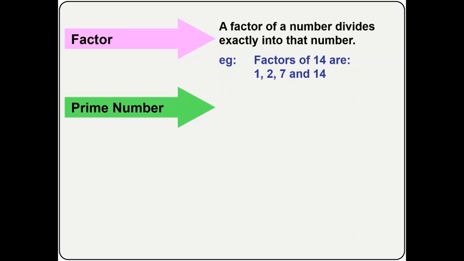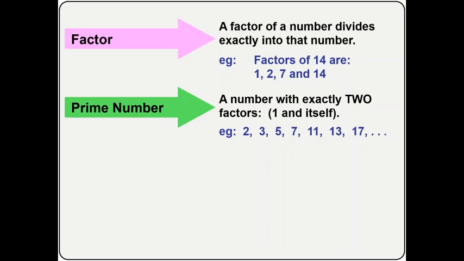now let's talk about prime numbers. Prime numbers are numbers that are divisible by 1 and itself only. I wrote that they have exactly 2 factors. So if you look at all the numbers that have exactly 2 factors, you have 2, 3, 5, 7, 11, 13, 17 and so on. The next number after 17, of course, is going to be 23, because numbers that are only divisible by 1 and itself are 2, 3, 5, 7, 11, 13, 17 and so on and so forth.